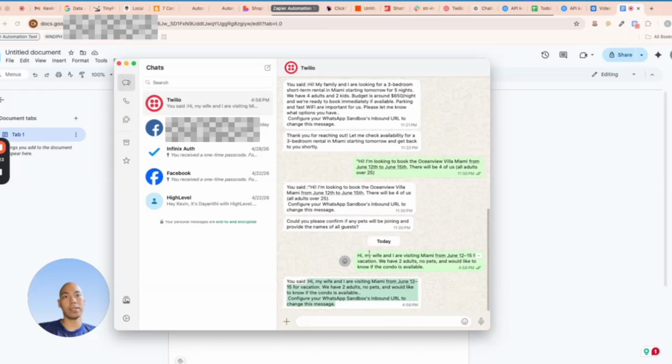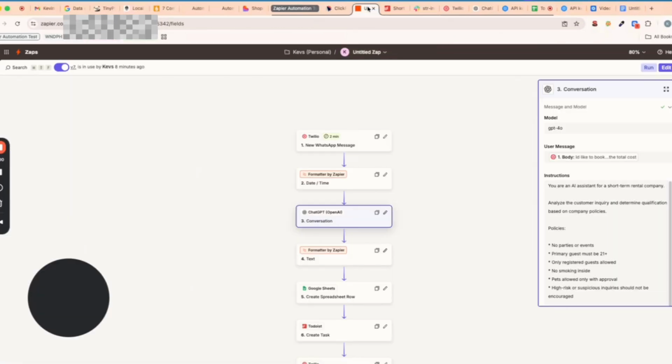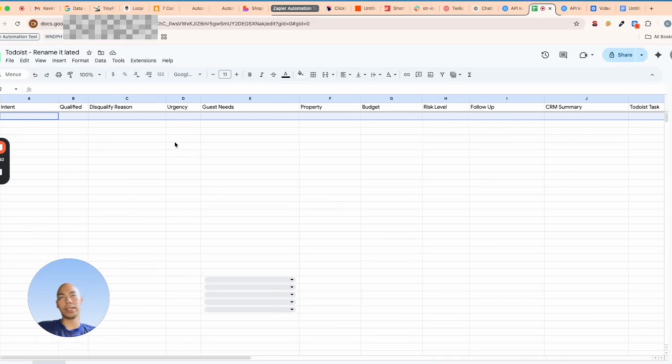We can just disregard this. This is just confirmation that Twilio receives the message. By the way, I forgot to mention that there is like a minute of delay in the automation process based on Zapier settings, but we can just configure this. This is where we will witness the automation, or the magic happens. So let's just wait for a couple of minutes.